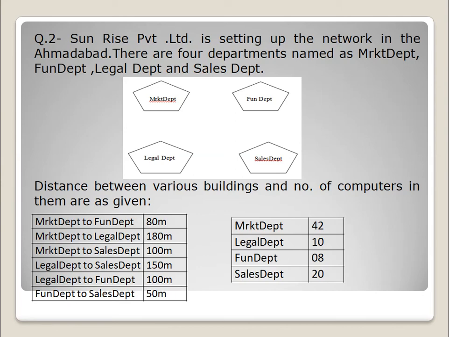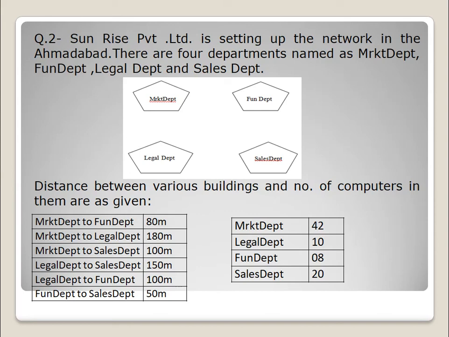But sometimes it is written that the company is ready to compromise on the installation cost, but it will not compromise on the speed. Then, if the distance is in some kilometers or some meters, you will definitely go for optical fiber cable because it will provide you the fastest network speed.